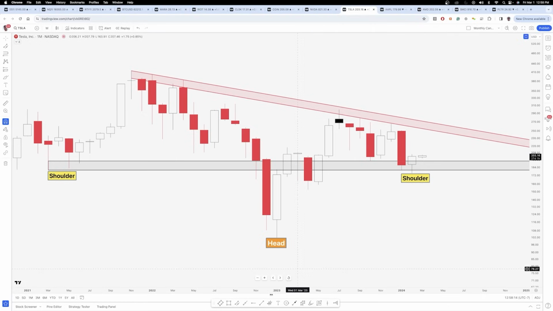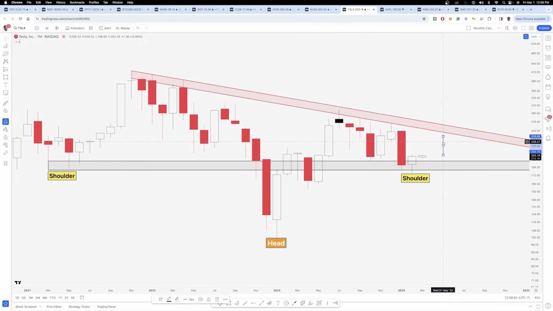Okay, so this is something I want to point out. If we were to move straight up this month to the top of this diagonal trend zone, it would be right around 270. If we move this over, this would represent the month of April. So if we moved all the way up here in the month of April, that would put us around 267. If we move this over, this would essentially be your May candle. If we moved up to the diagonal trend zone in May, then your level would be around 263.50.